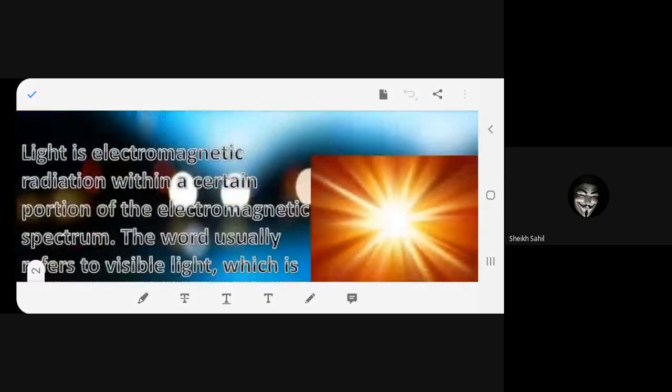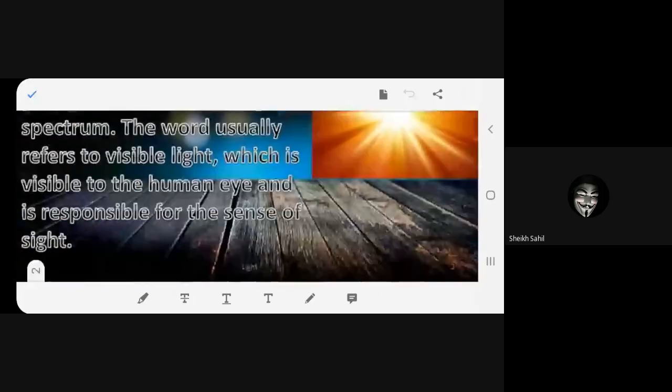Light is electromagnetic radiation within a certain portion of the electromagnetic spectrum. The word usually refers to visible light, which is visible to the human eye and is responsible for the sense of sight.